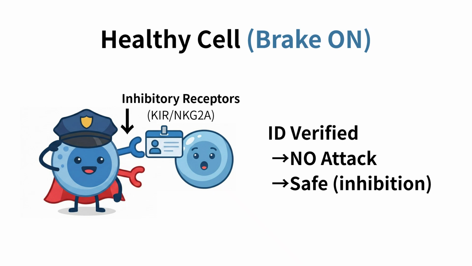When the NK cell confirms this ID, it activates a brake signal. The message is: ID verified, do not attack. Because the brake is on, the healthy cell remains safe.